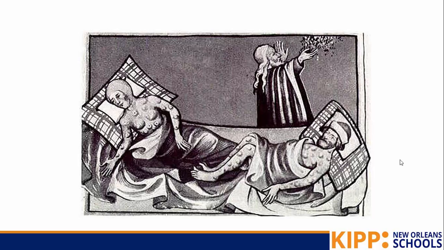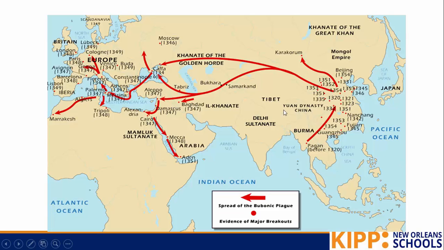Now, one thing that's interesting is a lot of the people who lived in the country away from cities were more likely to live because they weren't as close to all of those rats. Rats were living in the filth of the cities. But at this time, people had no idea what was causing it. So some people were moving to cities to get safer. Some people were moving out of the cities to get safer. They just didn't know what was causing the bubonic plague or how it had spread.